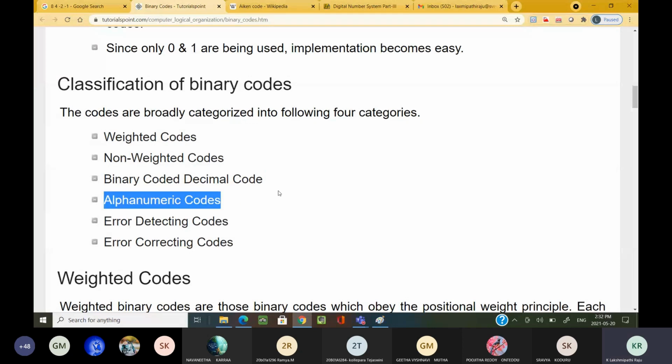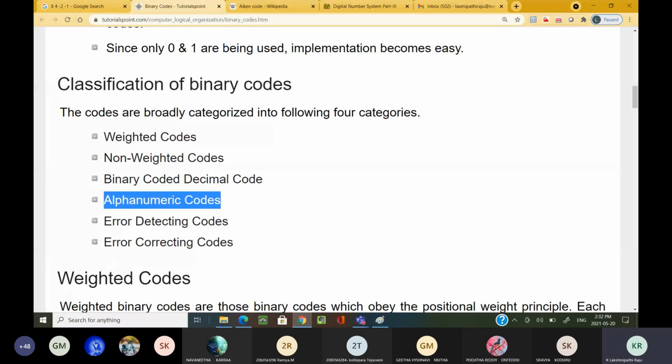Coming to the alphanumeric codes, there is ANSI, American National Standards Institute. One more code is the Extended Binary Coded Decimal Interchange Code, that we can call EBCDIC. That is also one kind of alphanumeric code.